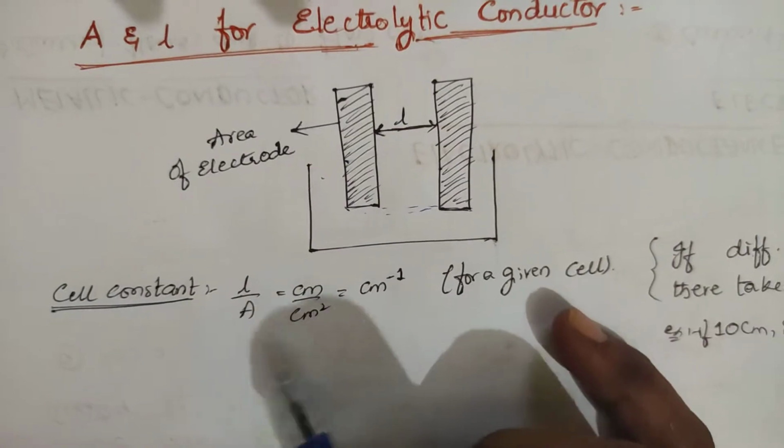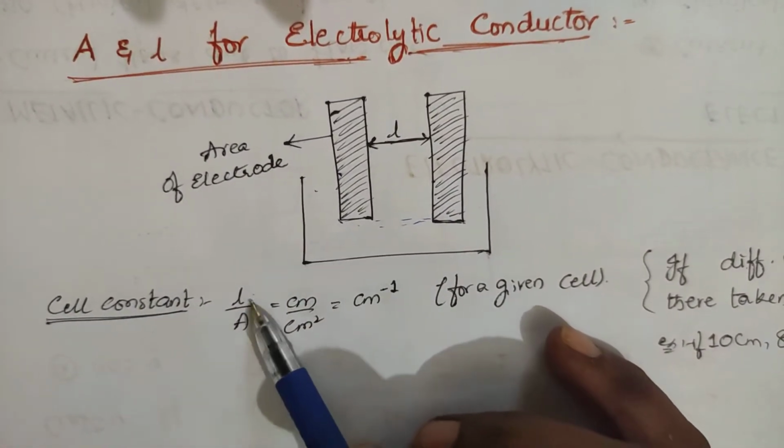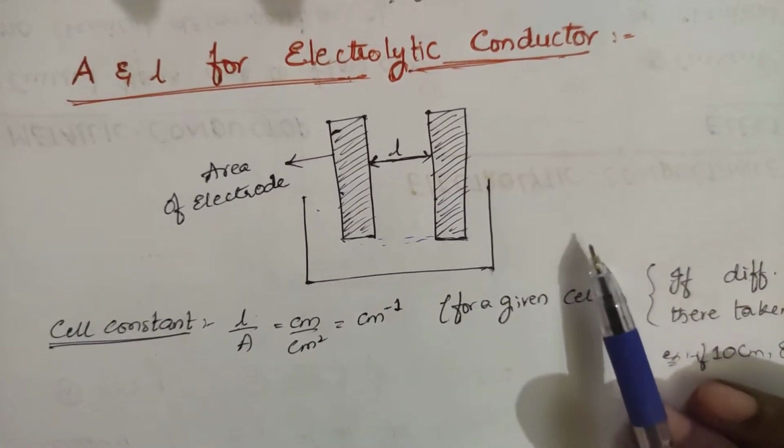Okay. And there is a special term called cell constant. Cell constant is indicated with L by A. L is centimeter, A is centimeter square, so you will be getting the unit as centimeter inverse for a given cell. Cell constant is equal to L by A.